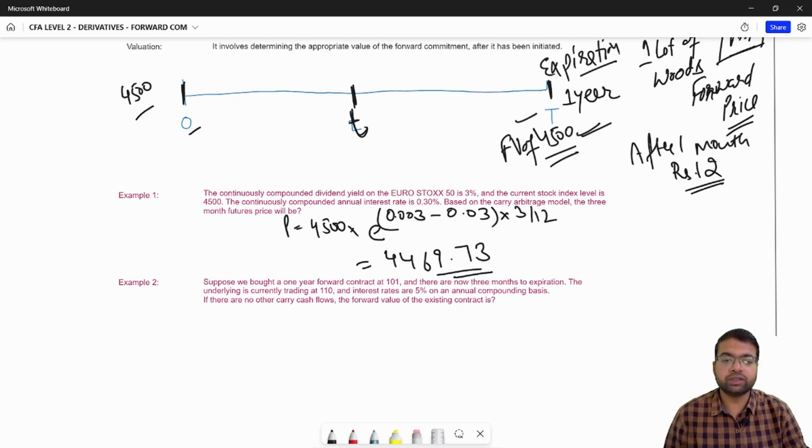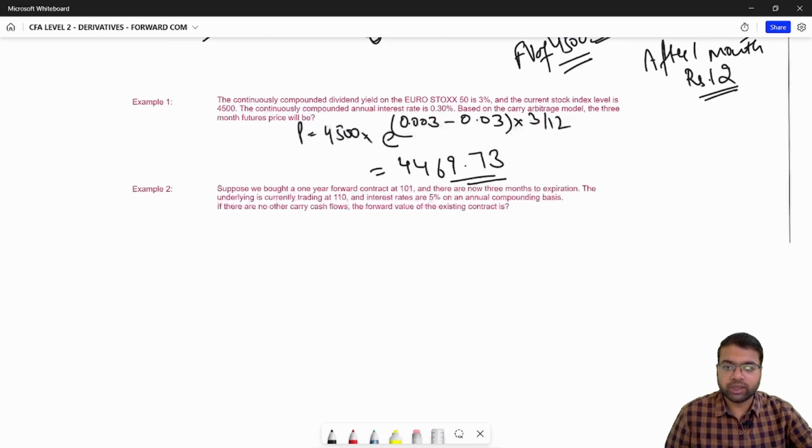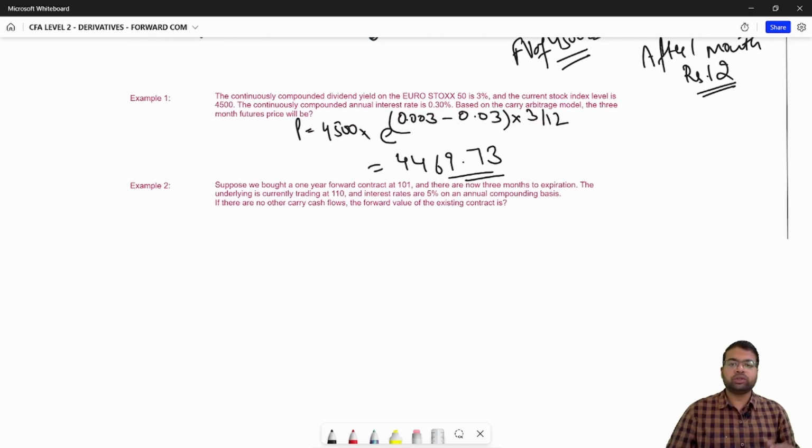So this is the forward price that you will be willing to buy the contract for, the 3-month futures price. So let's come to example 2. Suppose we bought a 1-year forward contract at 101 and there are now 3 months to expiration. The underlying is currently trading at 110 and the interest rates are 5% on an annual compounding basis. If there are no other carry cash flows, what is the value of the existing forward contract?